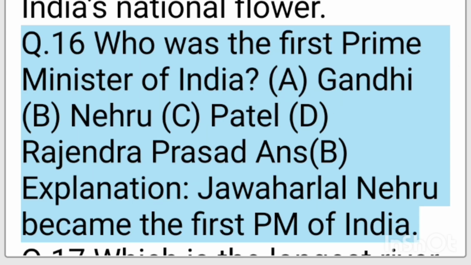Q16. Who was the first Prime Minister of India? A. Gandhi. B. Nehru. C. Patel. D. Rajendra Prasad. Ans. D. Explanation. Jawaharlal Nehru became the first PM of India.